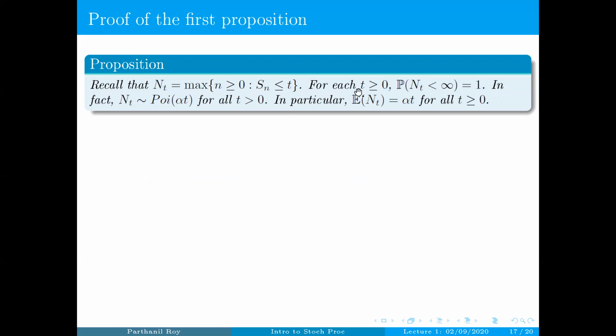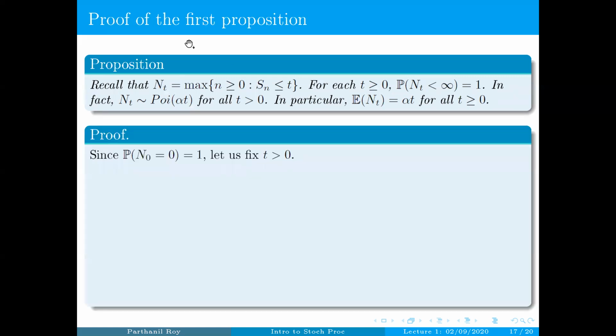For each t bigger than or equal to 0, we'll first show that Nt is finite with probability 1, and we'll show also that for t positive, Nt is Poisson with parameter alpha t. In particular, this will show that the expectation has to be alpha t. So the expected number of phone calls up to time t is alpha times t. Okay? So it is proportional to t, and the constant of proportionality is this alpha.